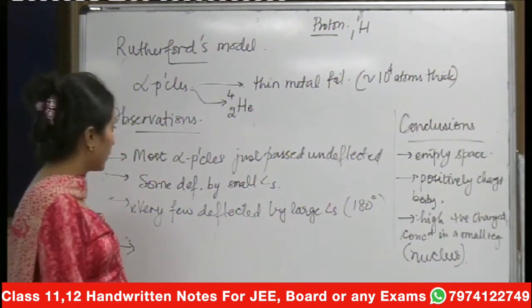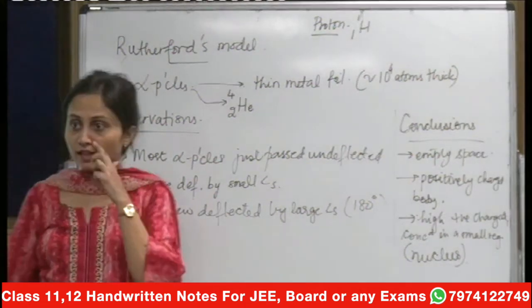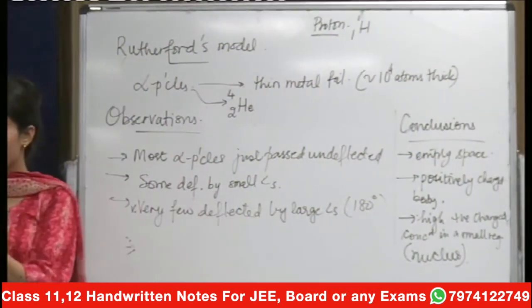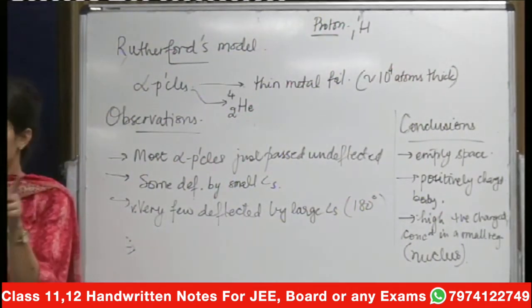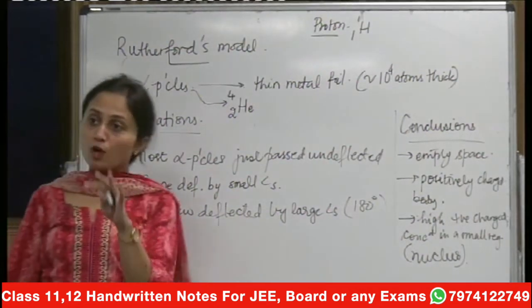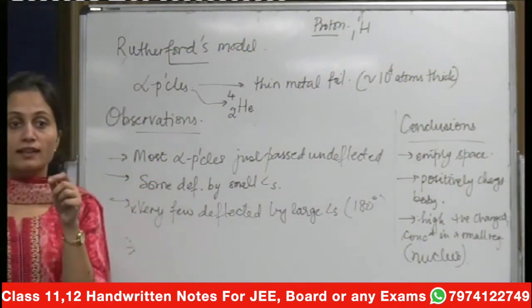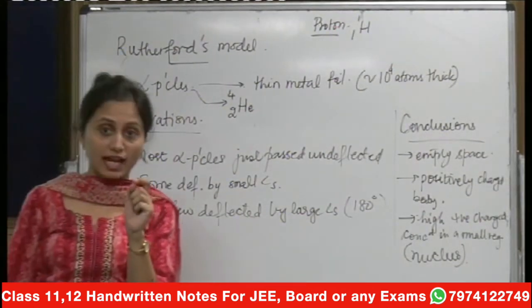So this was by and large Rutherford's model revised. In the Rutherford model, basically it was given that there is a nucleus which has a thin population of electrons around it. Electrons were found to be moving around it. Now the problem with the Rutherford model was that he could not explain the most important thing, the stability of the atom.